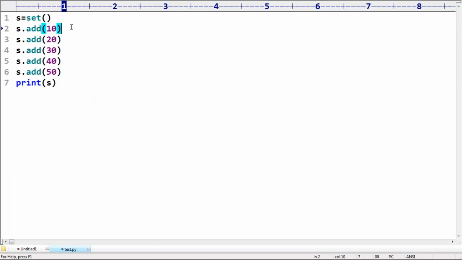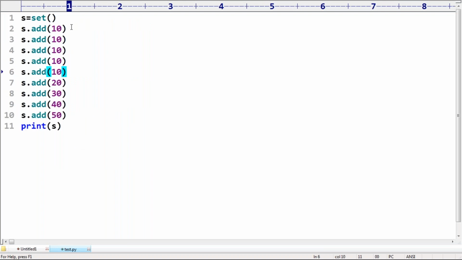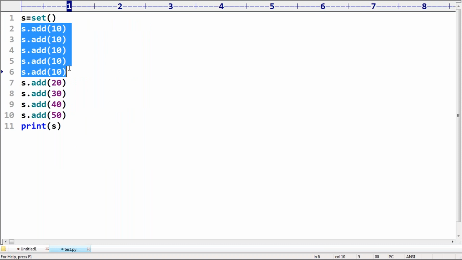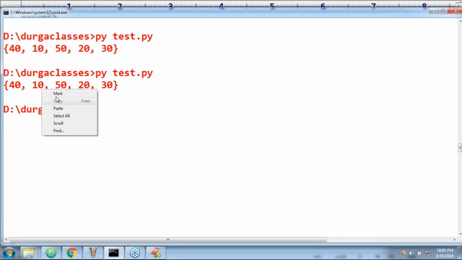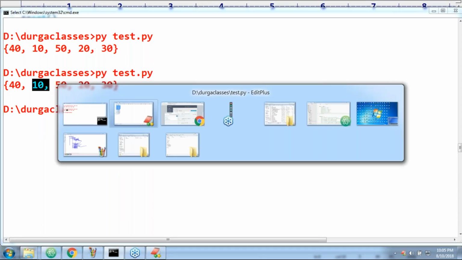Remember that. Next, this 10 I added multiple times. Have you observed? If I try to add it multiple times, sir, no problem at all. We are never going to get any error. That 10 by default will be inserted only once. Clear, friends?